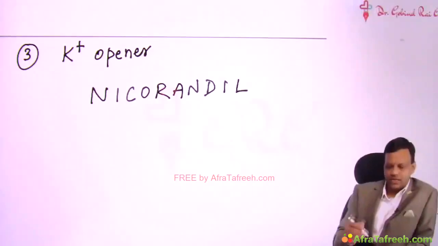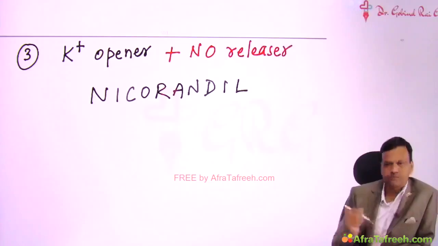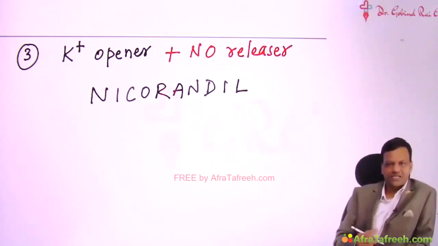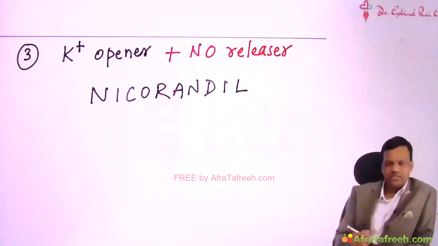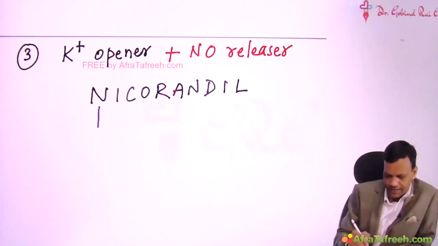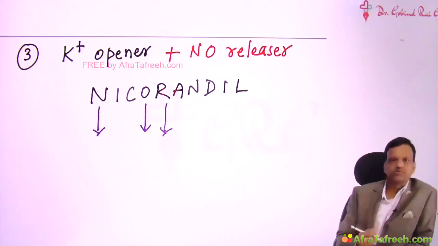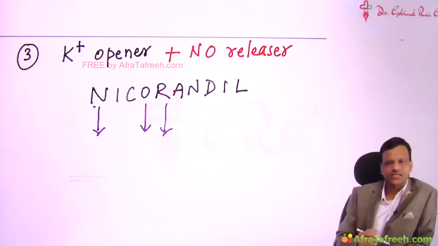Dual action means it not only opens the potassium channel, but it also acts by releasing nitric oxide. And both of these actions are written in the name itself. You can remember from the name itself: N for nitric, O for oxide, R for releaser. The name says it is a nitric oxide releaser.